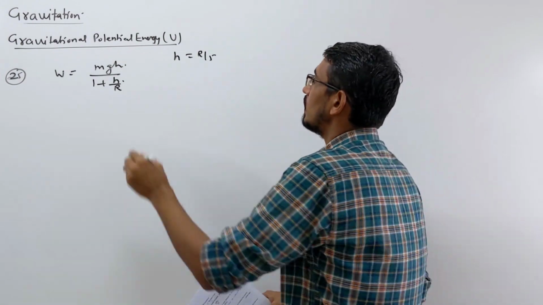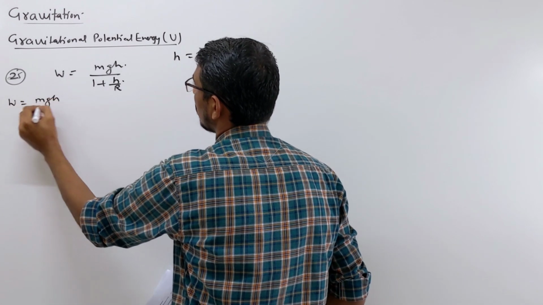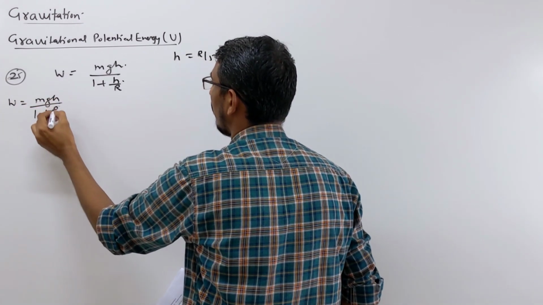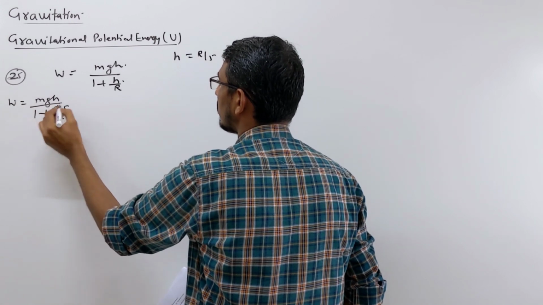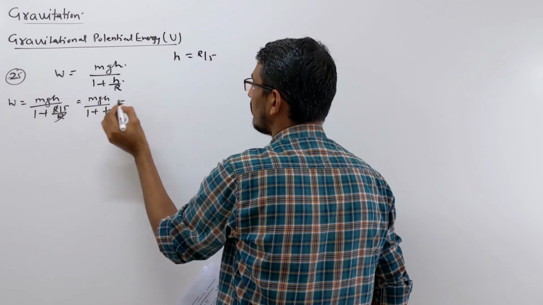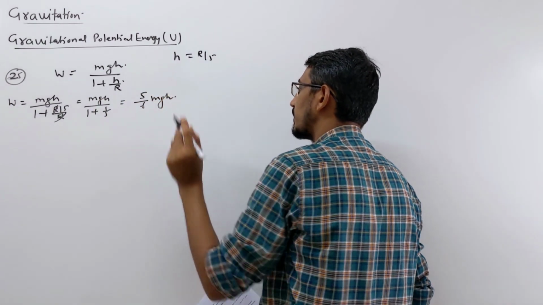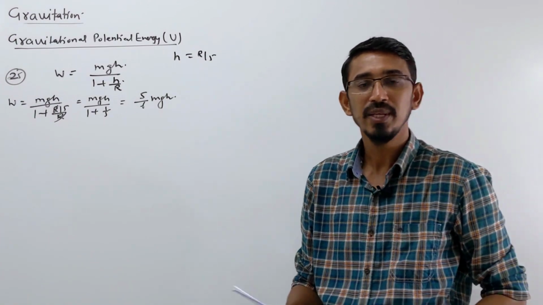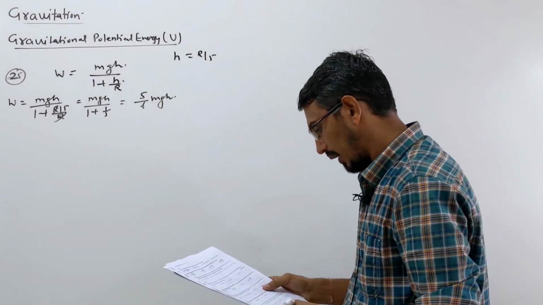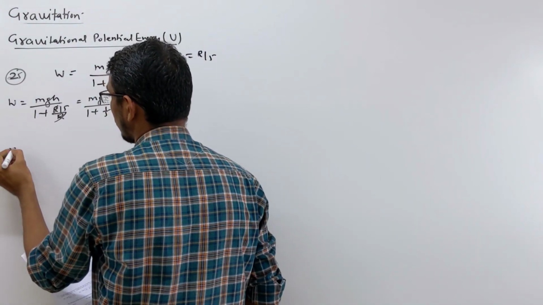Okay, so how this looks, work done will be equal to mgh upon 1 plus h by R, h is given R by 5, so R by 5 by R, this R goes here, mgh upon 1 plus 1 by 5, that becomes 6 by 5, 5 goes up, so 5 by 6 of mgh, that will be your answer, right? So you have to see carefully how options are given. Okay, that was your question number 25. Let's see question number 26 now.